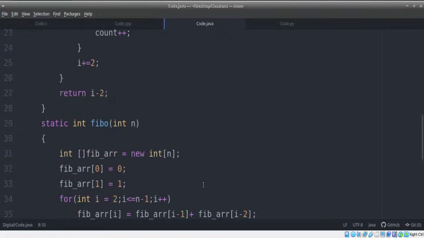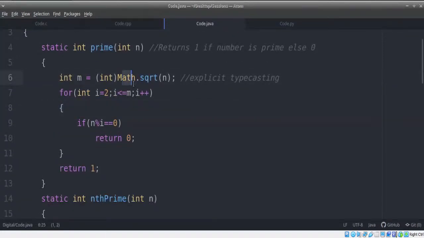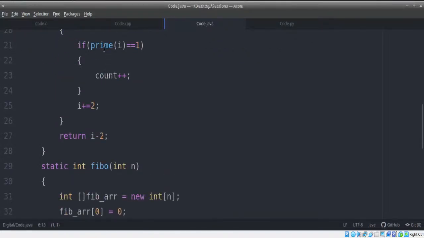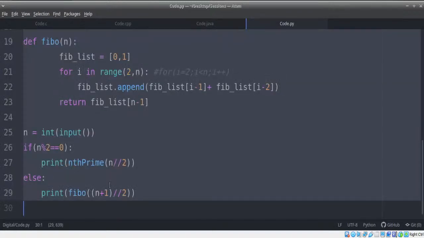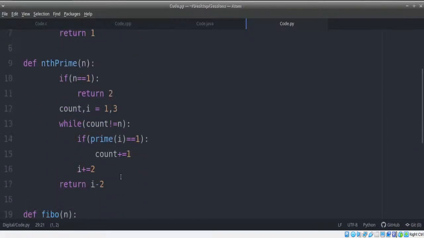Like in this case, we face a particular problem where any higher size data type cannot be automatically converted to lower size data type, and if condition only takes boolean values, whereas in Python we have to differentiate between float and int value very specifically. So all these sort of differences we need to know and be careful about.